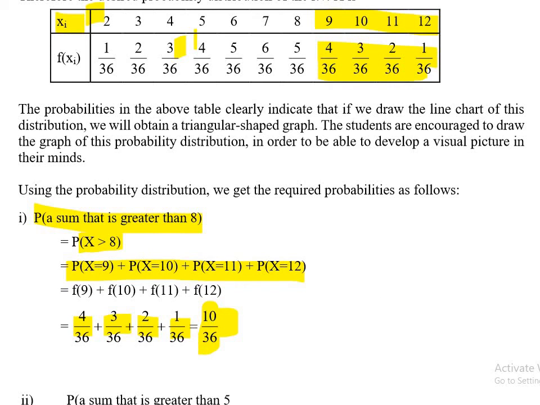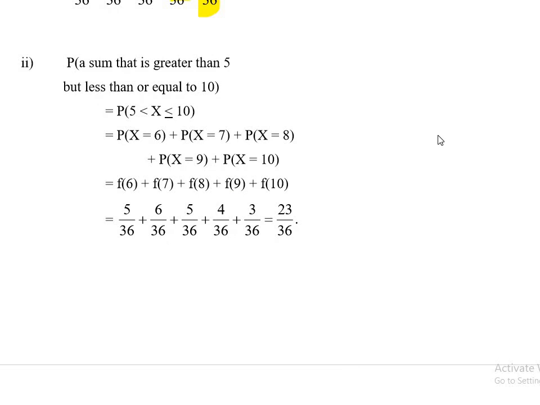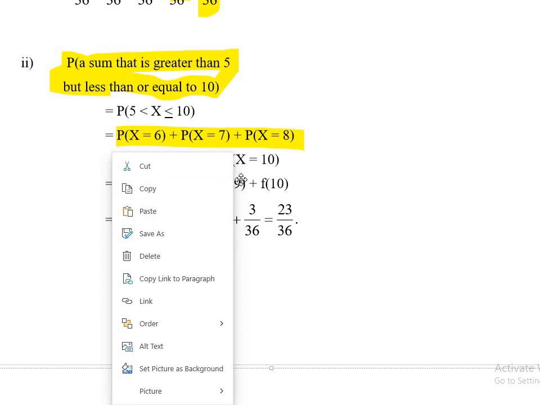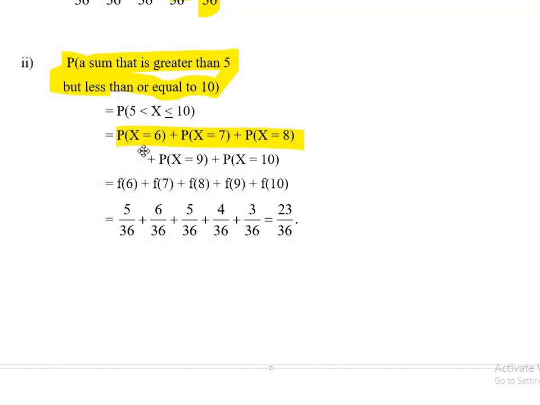Similarly, I can find the probability of the sum greater than 5 but less than or equal to 10. So I am between 5 and 10. 5 is not included, because he said greater than 5.